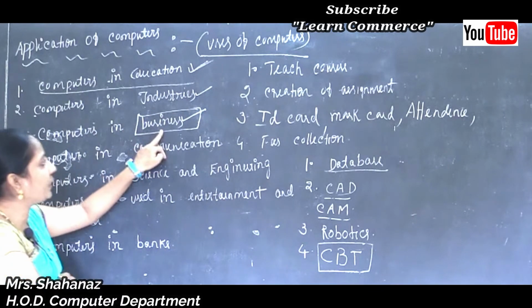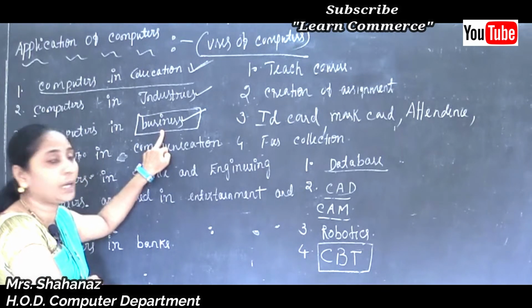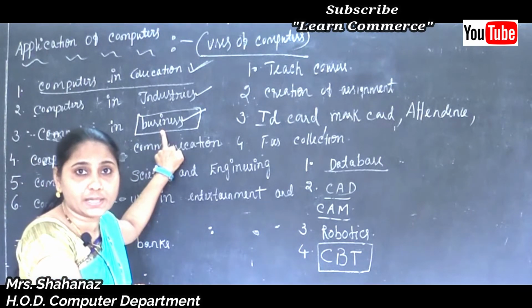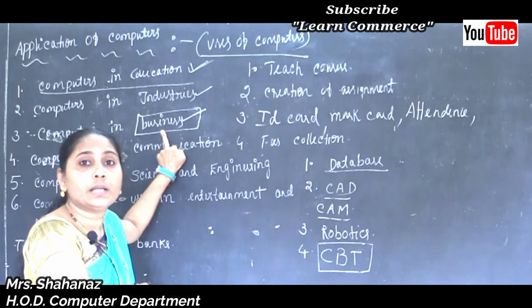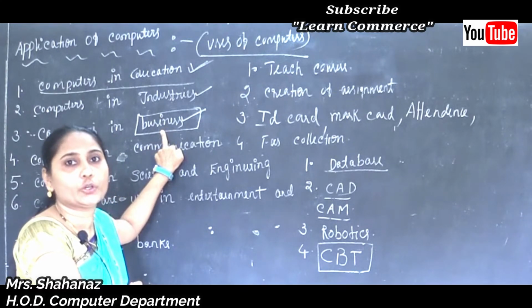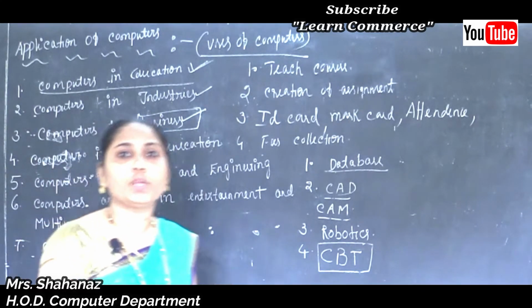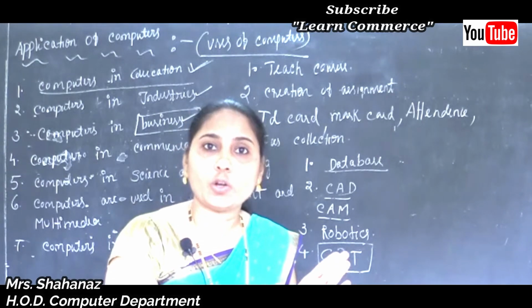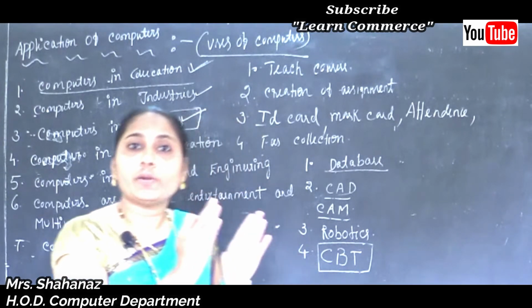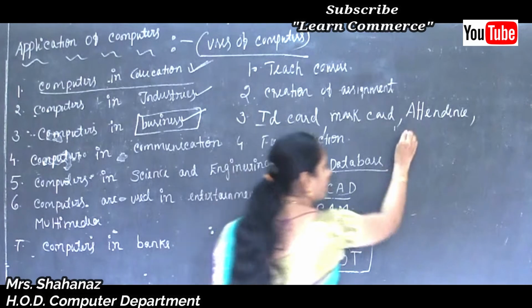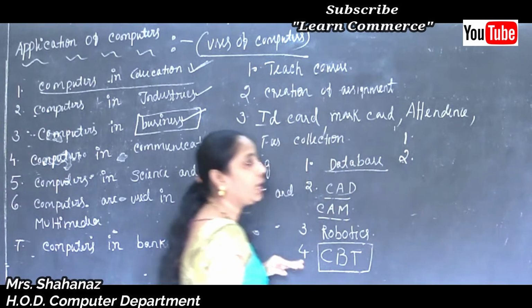So this point is applicable to our business purposes. This is our first point, the preparation of bills.